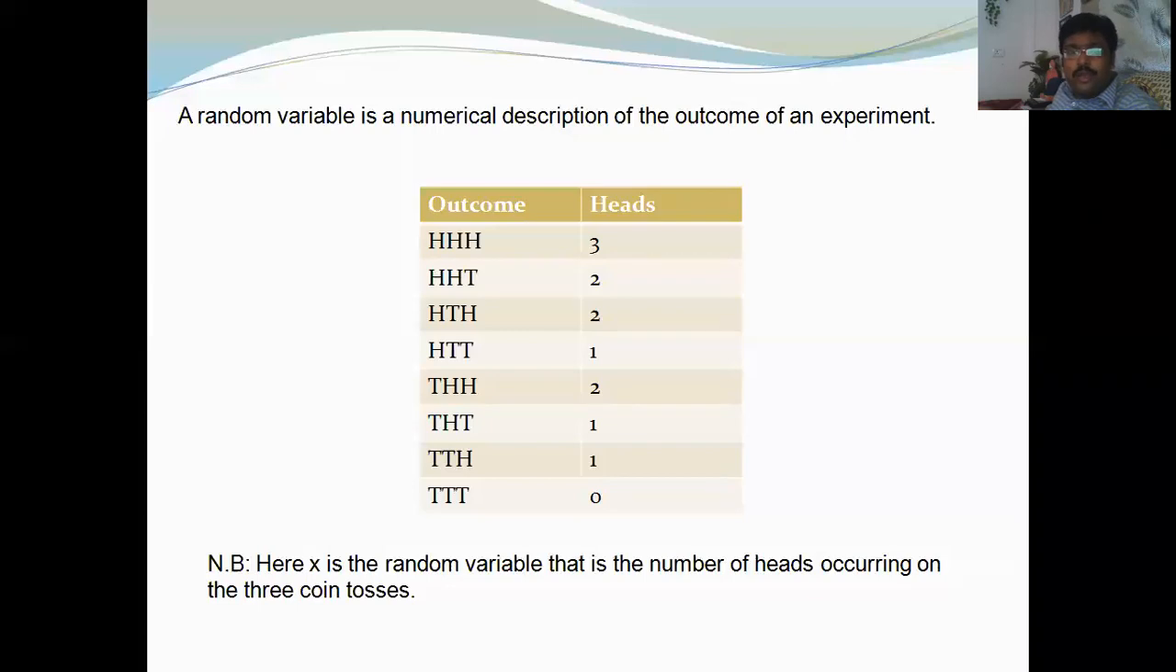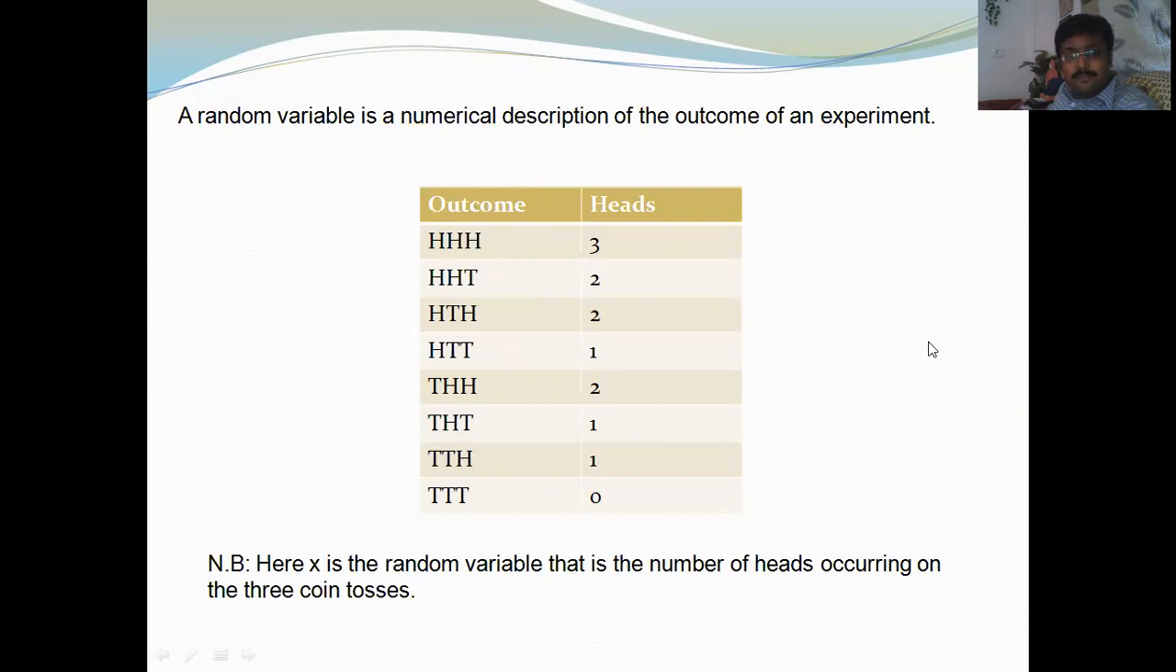Tossing a coin, you can get heads or tails, so it depends upon chance. So tossing a coin is a random experiment, and the outcome is the result of the random experiment. Here, the numerical description of the outcome of an experiment is the random variable. So here you can find that x is a random variable.